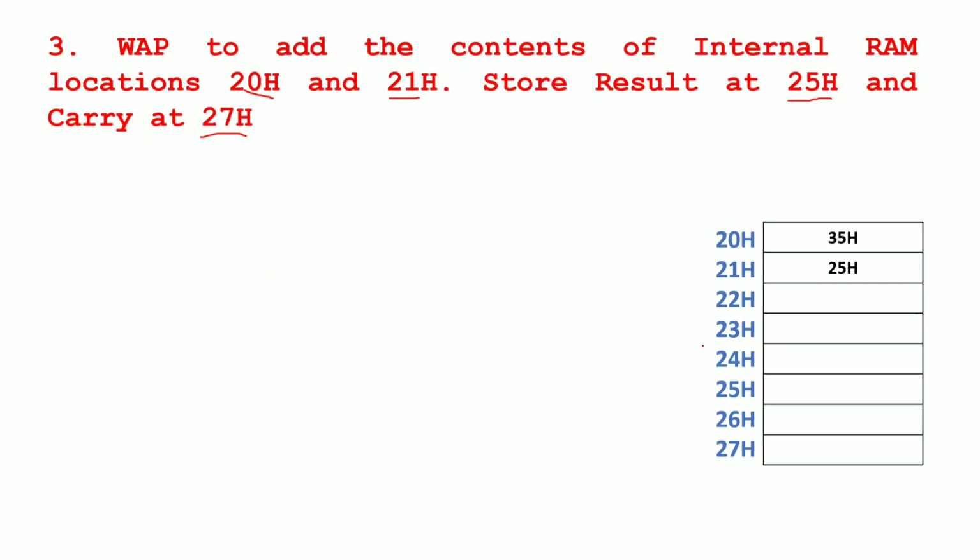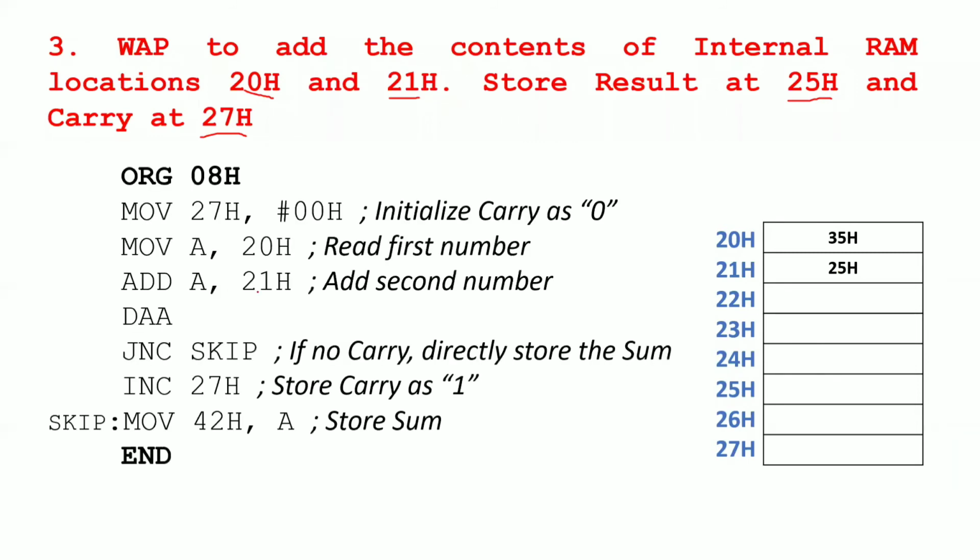Now see here, in these two memory locations I have 35H and 25H. In memory location 20 I have 35, and in memory location 21 I have the value 25. Now you need to write this program. At the starting memory location, I initialize the carry with 00H. So 27H is where I want to store the carry. Whatever the carry was previously, I have made that carry 0. That's why I have taken 00H.